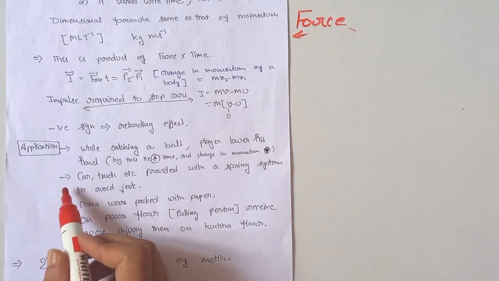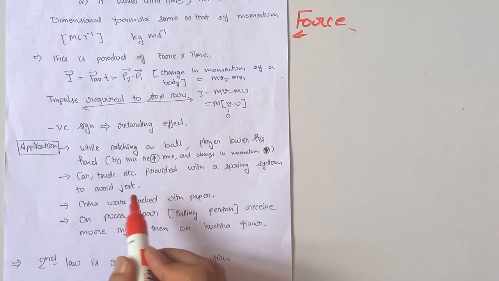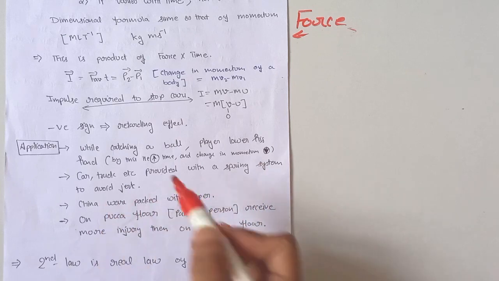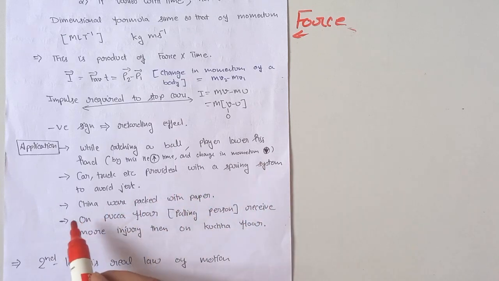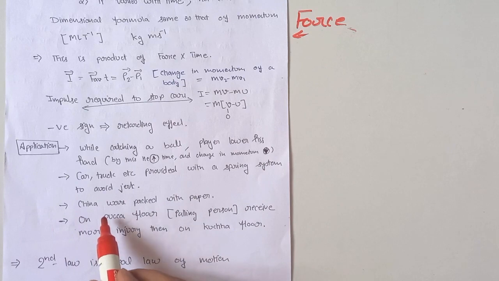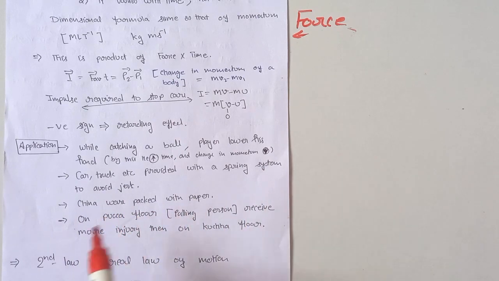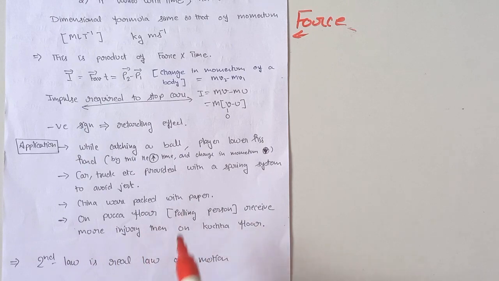Now our second application: cars, trucks, etc. are provided with a spring system to avoid jerk. Our third application: Chinaware is packed with paper. And our fourth application: a person falling on a pakka floor receives more injury than on a kacha floor. And as we earlier discussed, the second law is also called the real law of motion or universal law of motion.